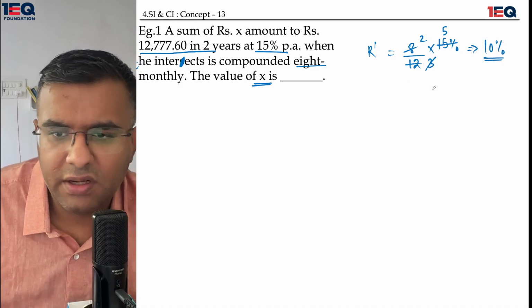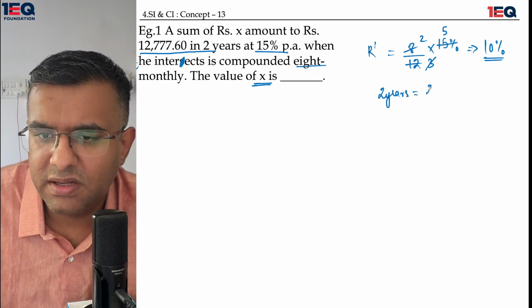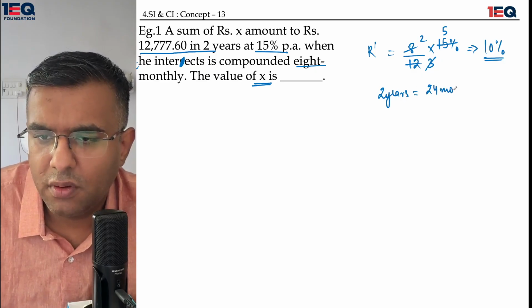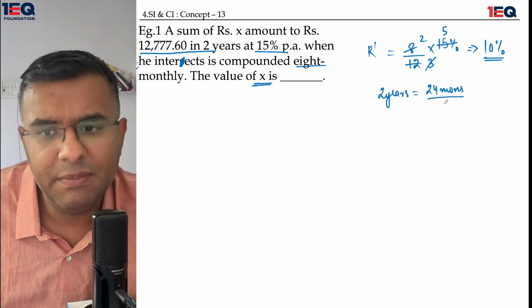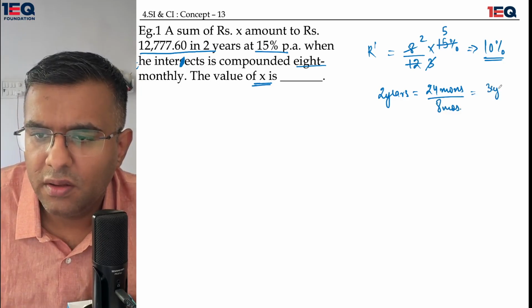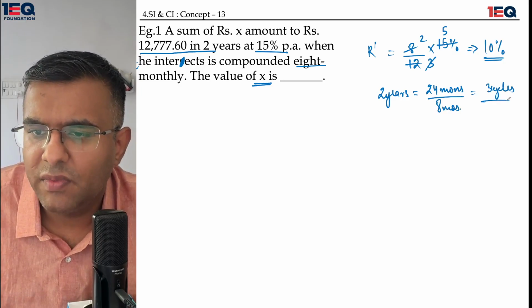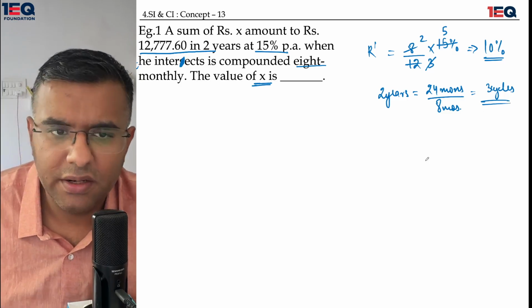As the time is 2 years, this means the time is 24 months. If 24 months is the time and there is an 8 monthly compounding cycle, I have to follow 3 cycles. So 10%, 10%, and 10%.